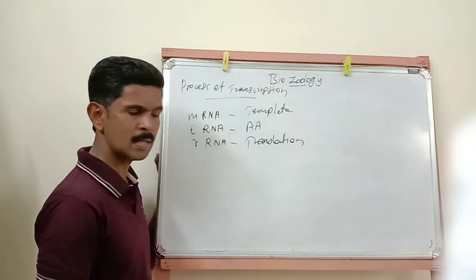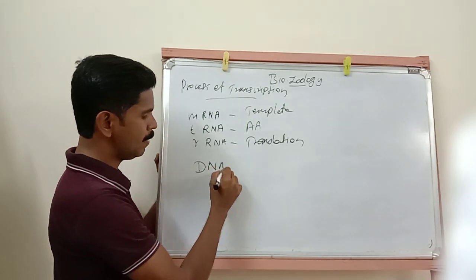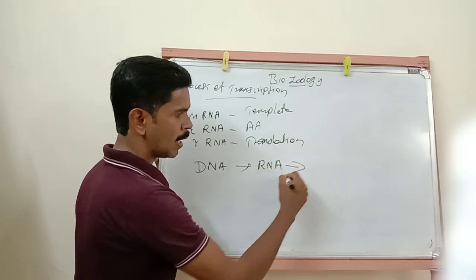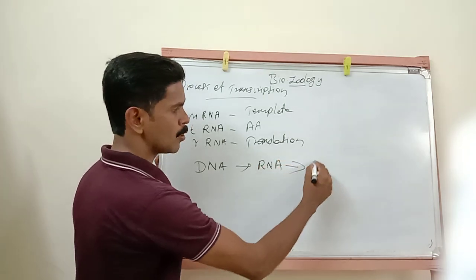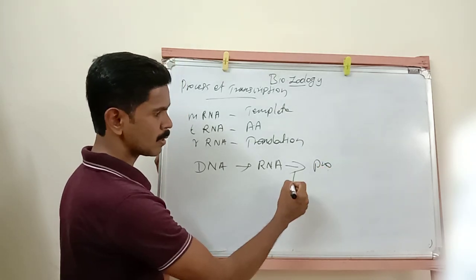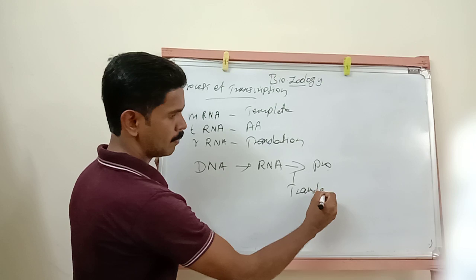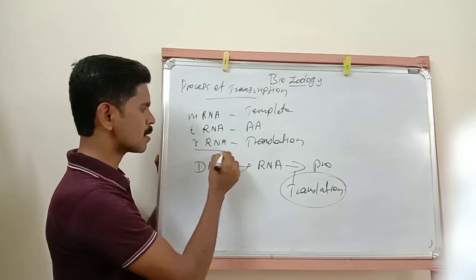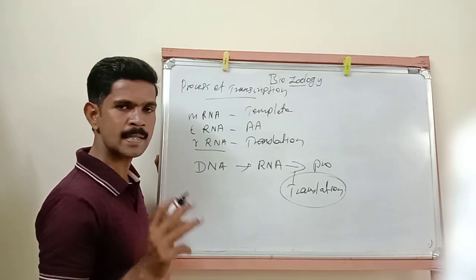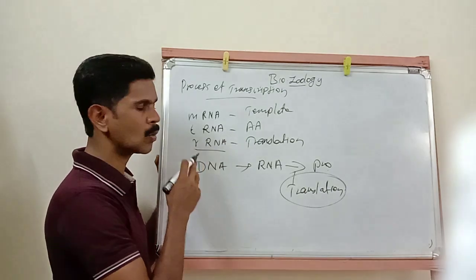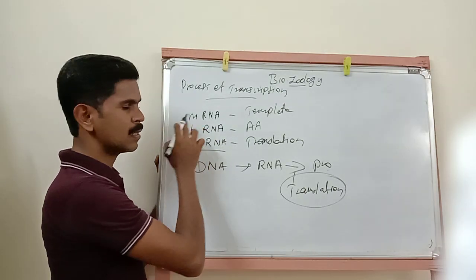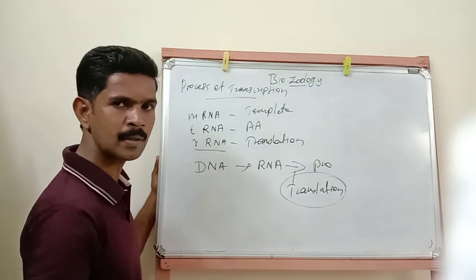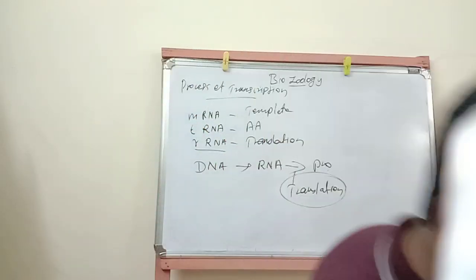Already in the last class I told you the DNA is involved in the transcription into RNA, then the RNA is involved in the translation process to produce protein. So this translation process happens because of the presence of this RNA. So now we said three important RNAs are present in our cells and the role of these three RNA molecules: mRNA acts as a template, tRNA brings the amino acid, and rRNA plays a very important role in the translation process.